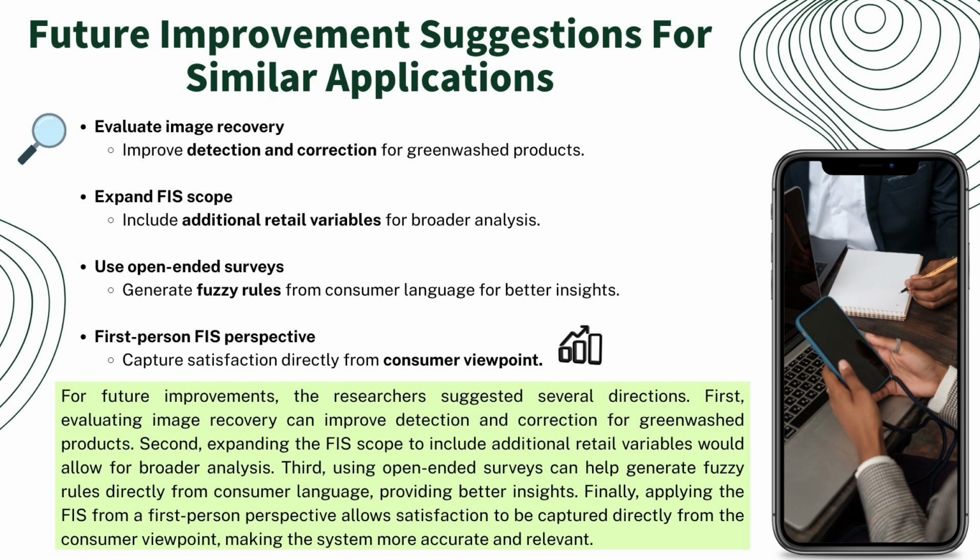For future improvements, the researchers suggested several directions. First, evaluating image recovery can improve detection and correction for greenwashed products. Second, expanding the FIS scope to include additional retail variables would allow for broader analysis. Third, using open-ended surveys can help generate fuzzy rules directly from consumer language, providing better insights. Finally, applying the FIS from a first-person perspective allows satisfaction to be captured directly from the consumer viewpoint, making the system more accurate and relevant.